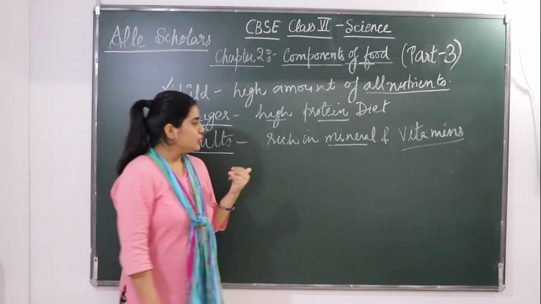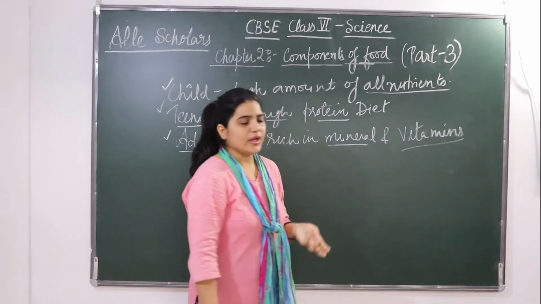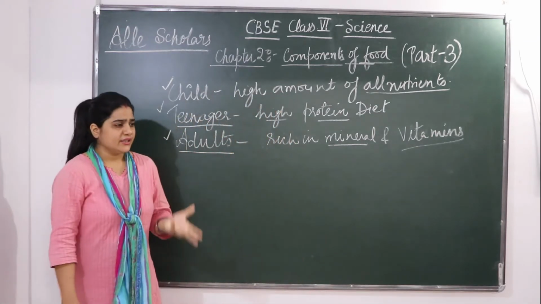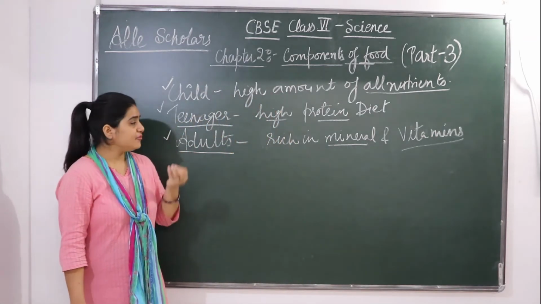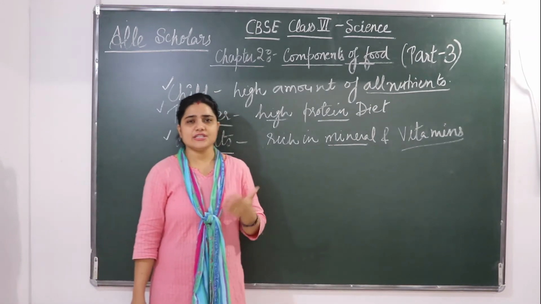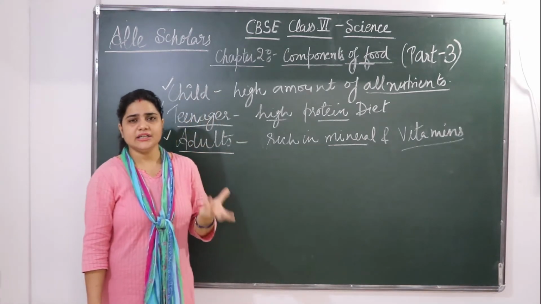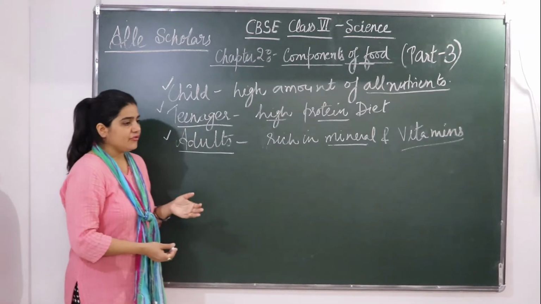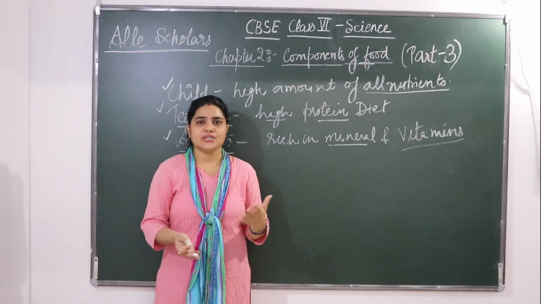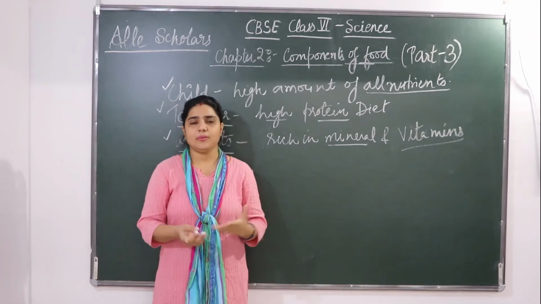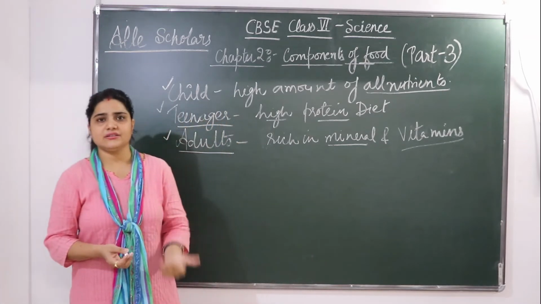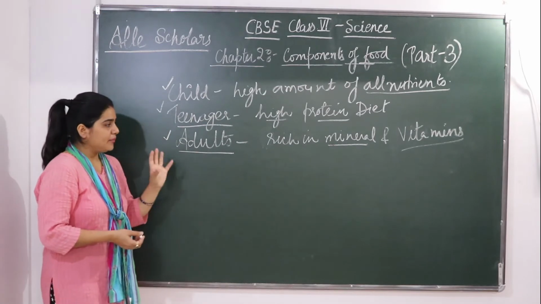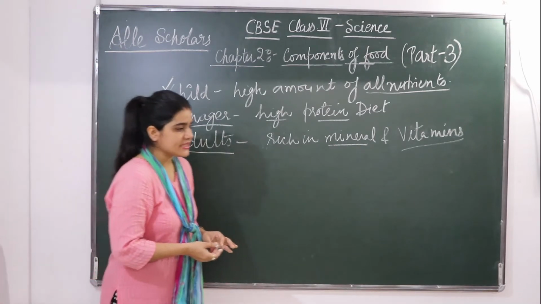Okay, so pulses, groundnuts, soybean, sprouted seeds that we eat, fermented foods, especially the South Indian people, they eat idli, dosa. These are fermented foods. Or a combination of flours like missi roti is there, or thepla, which in Gujarat they eat, made from many cereals and pulses.